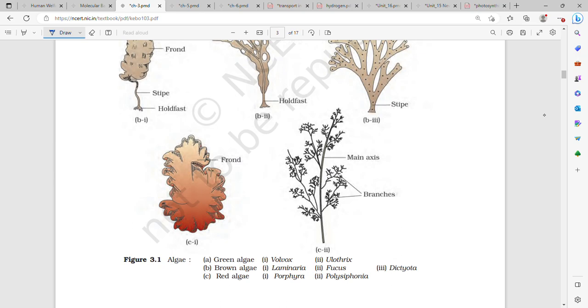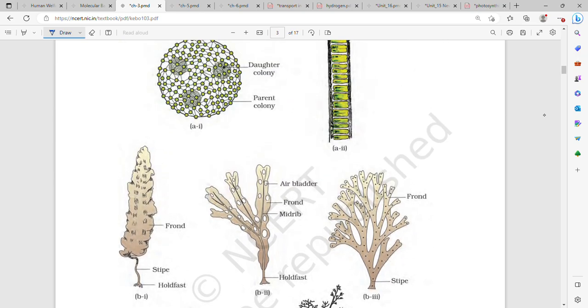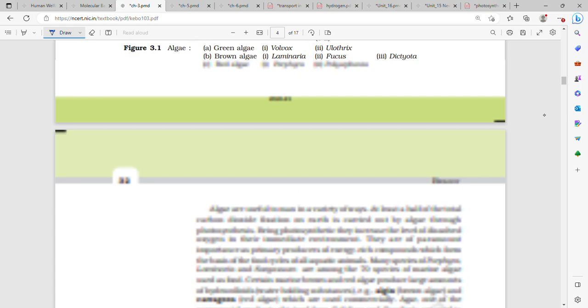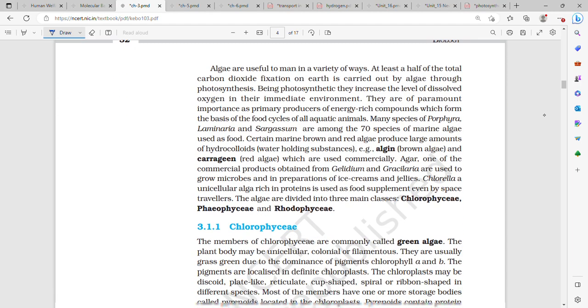Green algae, brown algae, red algae. Later. Algae are useful to man in a variety of ways. What is the economic importance? Economic importance of algae.